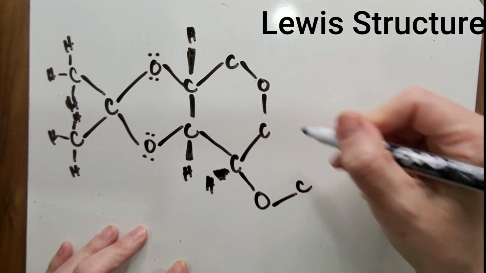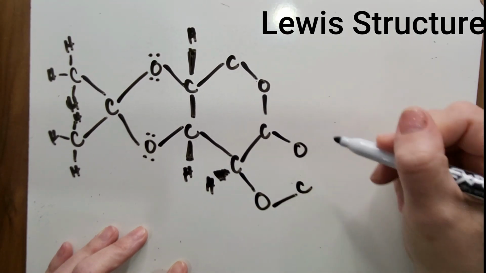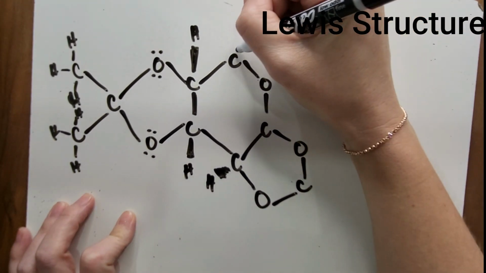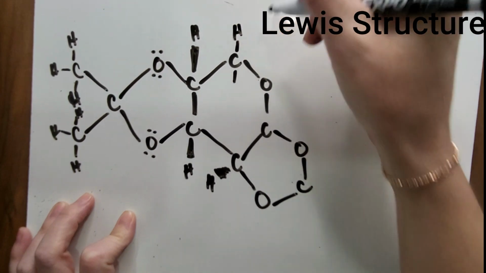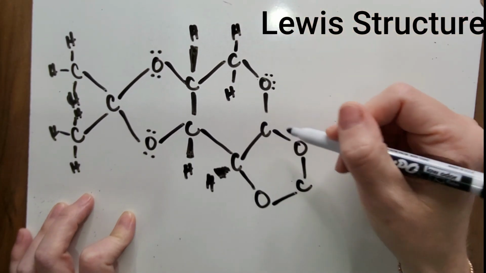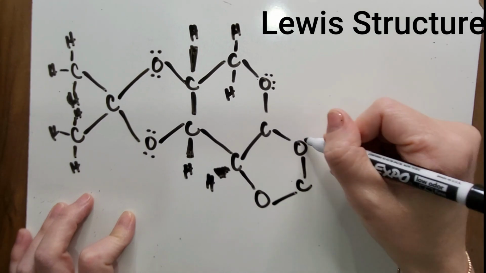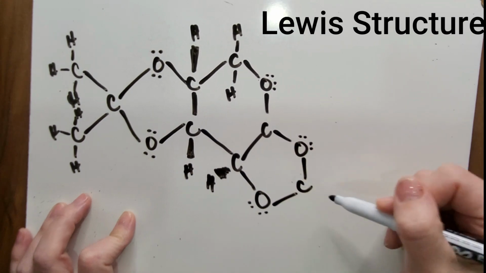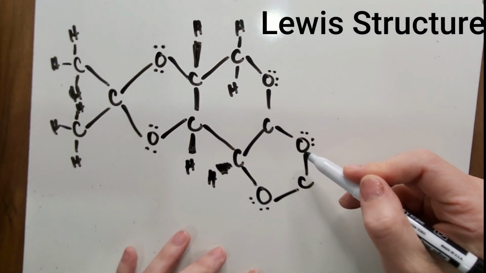Let's see, carbon, and then an oxygen, and then a carbon. Then I'm going to go back in and fill in some of these, so we need to complete these octets. I'm going to put hydrogens here. This oxygen is going to have 2 lone pairs, and then we're going to come down to these. Both oxygens are going to have their lone pairs.